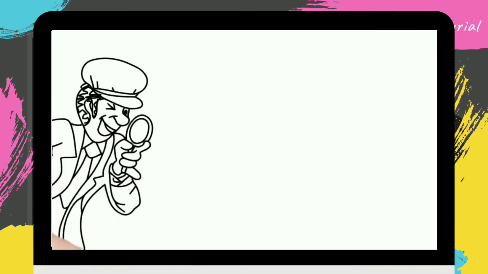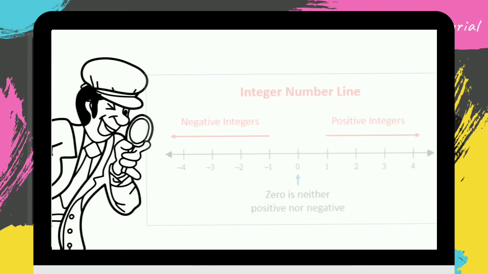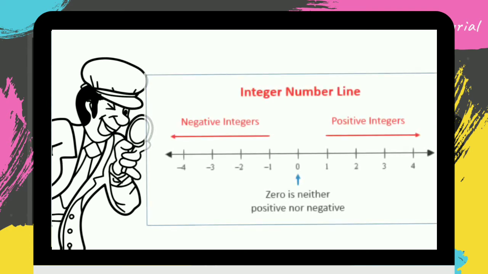Now let's see how integers are represented on a number line. On a number line, 0 is in the middle. To the right of the 0, you have all positive integers. To the left, you have all negative integers.